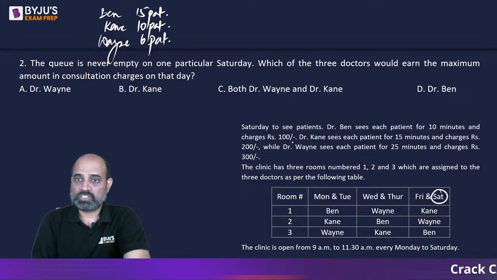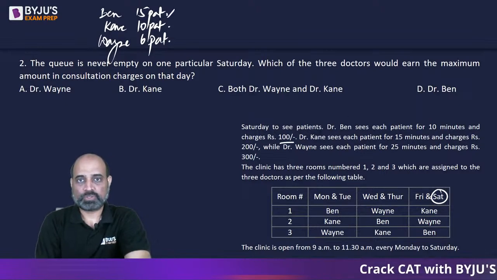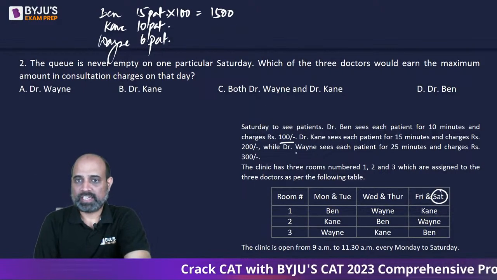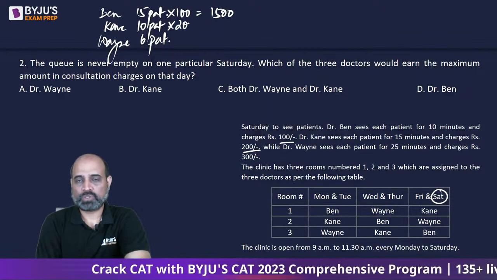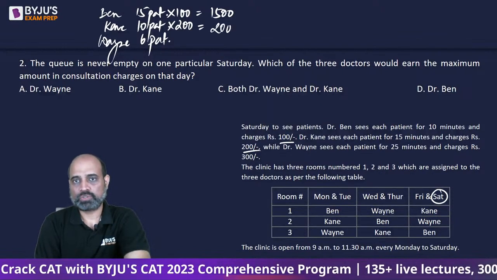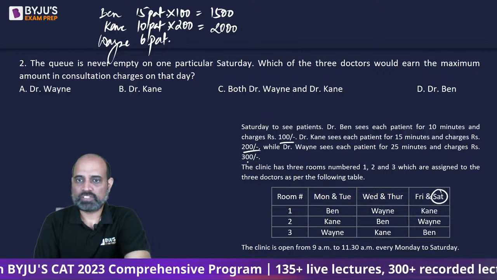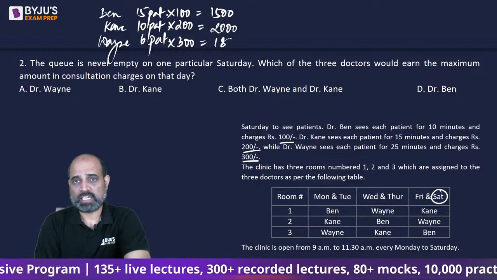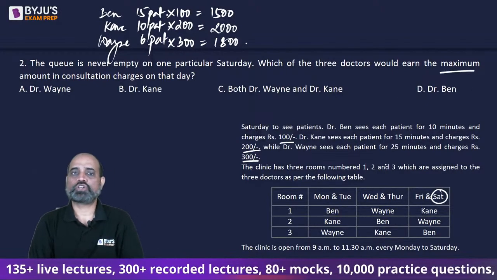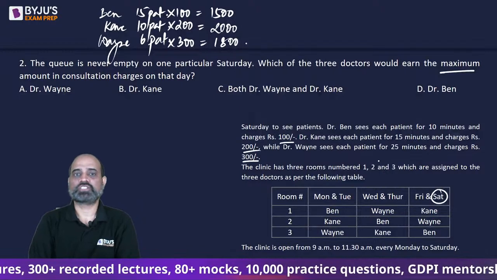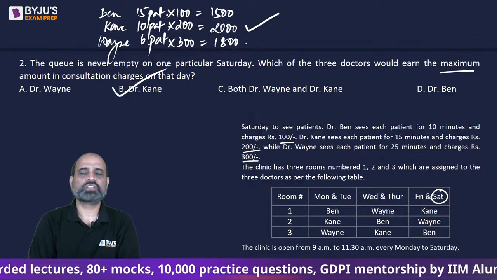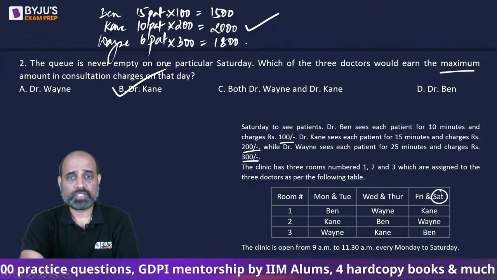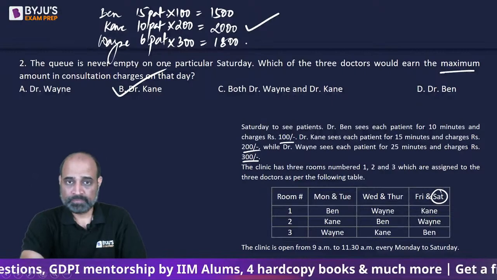Now, Dr. Ben charges rupees 100 per patient, so he is going to earn 1500 rupees. Dr. Kane charges 200 rupees per patient, so he will charge 10 into 200, that is 2000 rupees. And Dr. Wayne charges 300 rupees per patient, so he is going to earn 6 into 300, which is 1800 rupees. Question is, which doctor will earn the maximum amount in consultation charge? So Dr. Kane is going to earn the maximum, 2000 rupees, right? So this question is a continuation of the previous one.